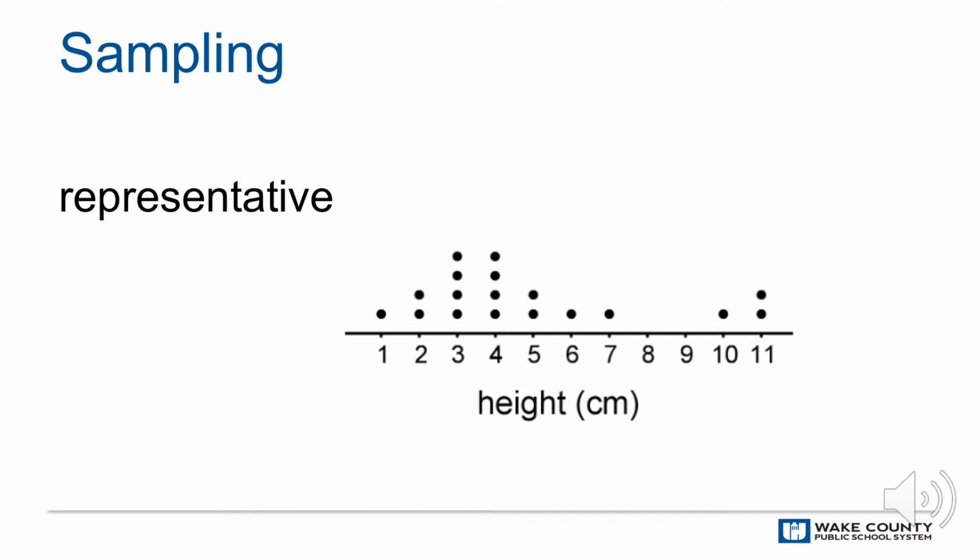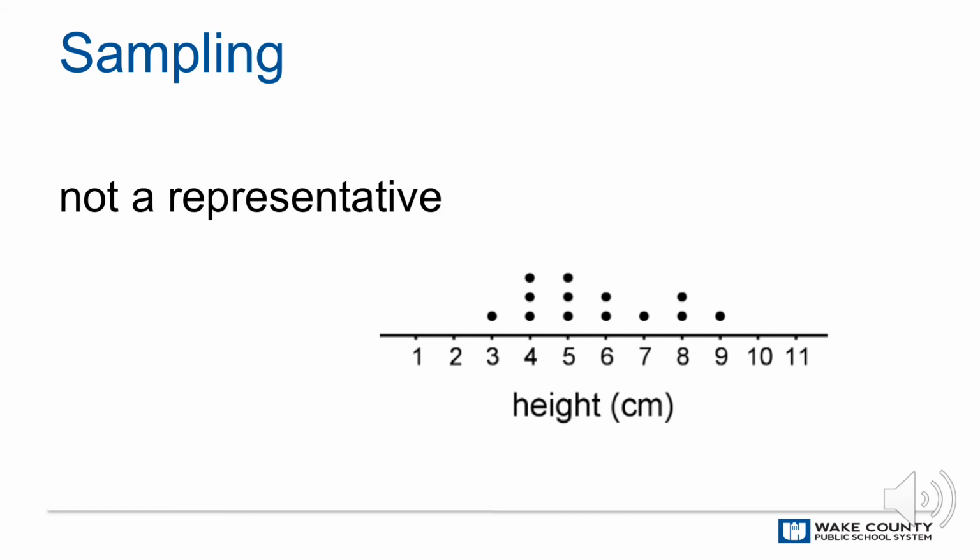A representative sample of this population should have a larger peak on the left side and a smaller one on the right side, like this one. This sample is not representative of the population. It has too many plant heights in the middle and not enough really short or really tall ones.